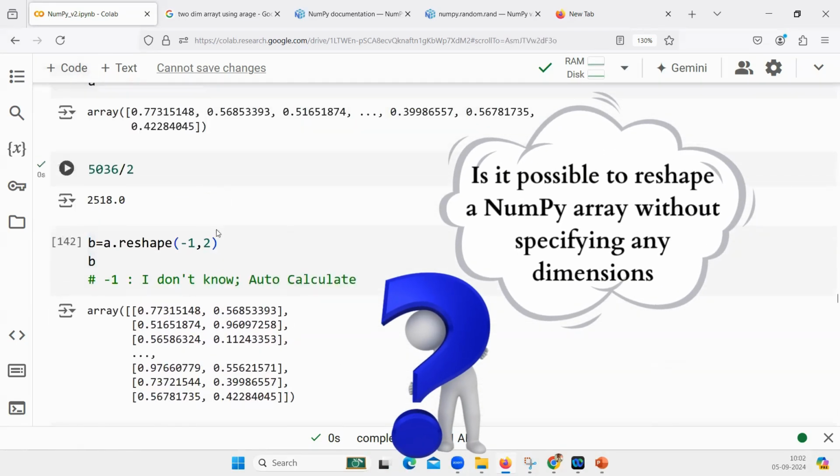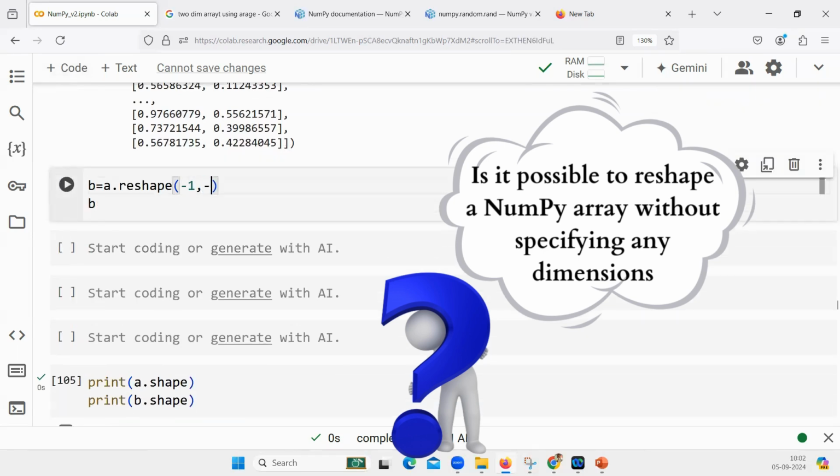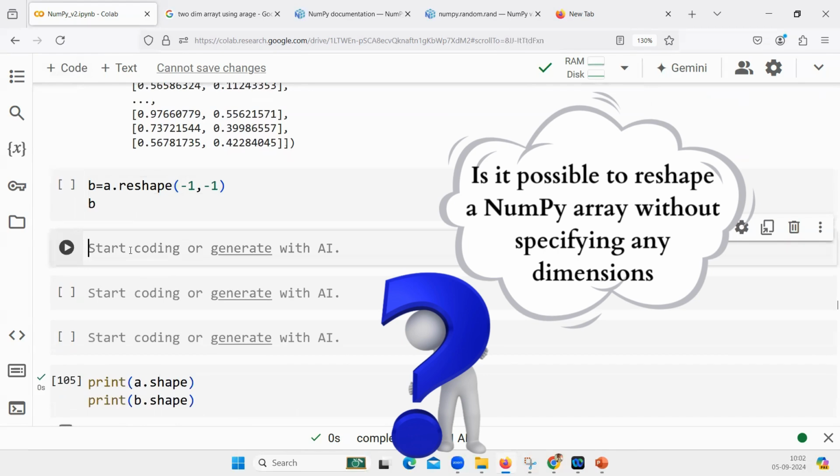Can I do it this manner? Tell me, I want to reshape it. I do not know the rows. Is it okay not to know the columns as well? Does this work?